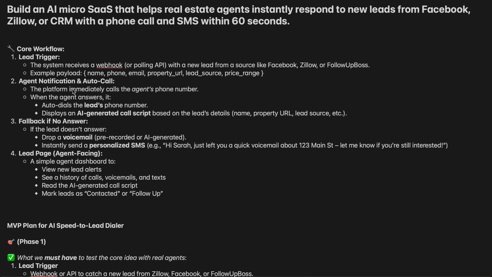Then comes the agent notification and auto call. Right when the lead comes into the platform, it's going to make a call immediately to the agent's phone number, and when the agent answers, it's going to auto dial the lead's phone number and try to get that lead to connect with the agent. There's also going to be a display of an AI generated call script based on the lead details and information, so you can look at all the information and talk to that lead simultaneously.